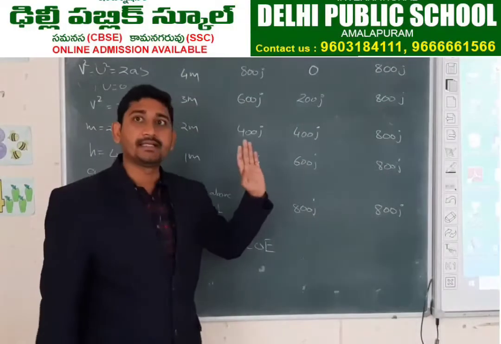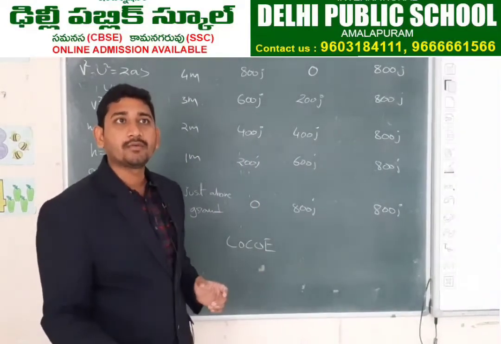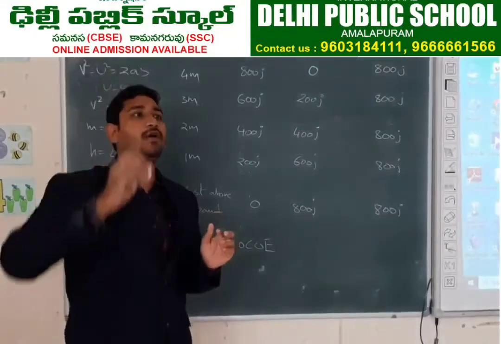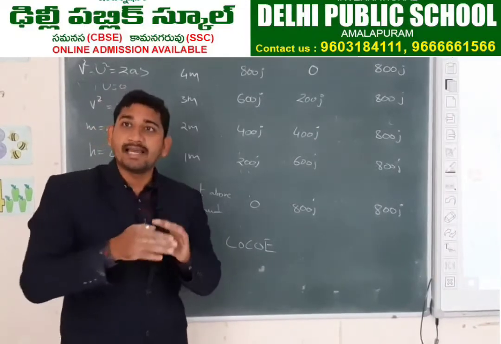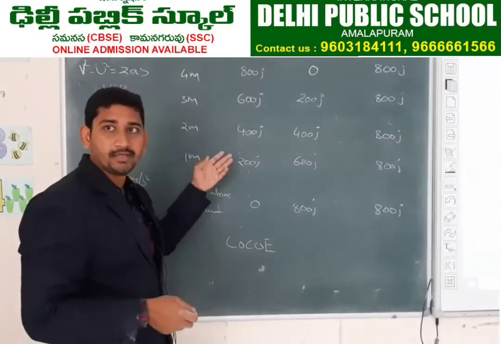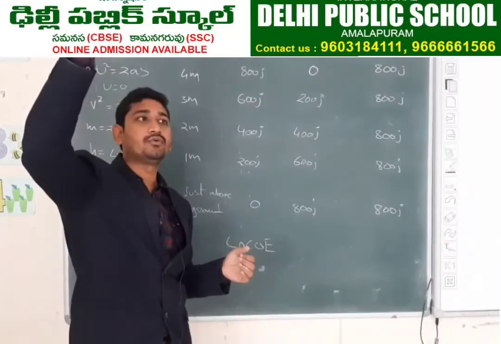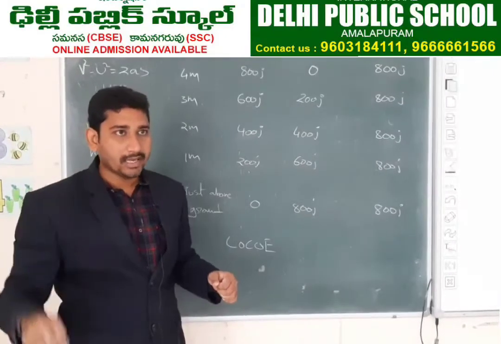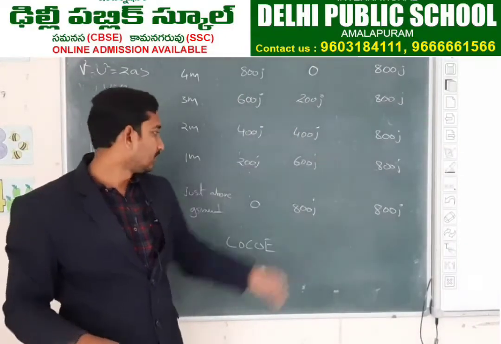Not only in this situation, when you throw this chalk piece upwards, here this situation is for freely falling body. When you throw this chalk piece upwards and you are calculating energies by using this table, slowly this kinetic energy is converted into potential energy, and again this potential energy is converted into kinetic energy, and throughout this process energy is constant.